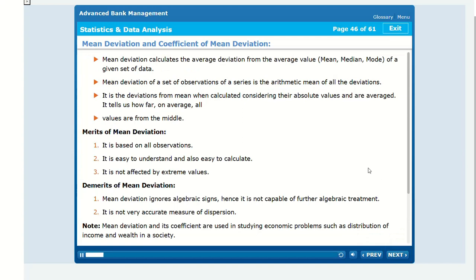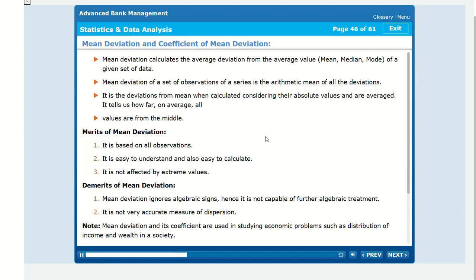Mean deviation calculates the average deviation from the average value of a given set of data. Mean deviation of a set of observations of a series is the arithmetic mean of all the deviations. It is the deviations from mean, when calculated considering their absolute values and are averaged. It tells us how far, on average, all values are from the middle.